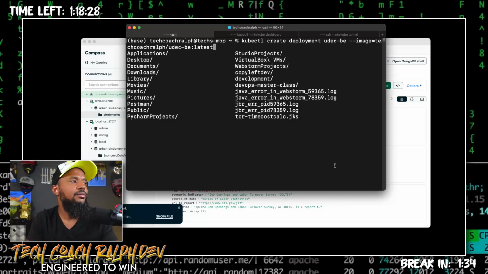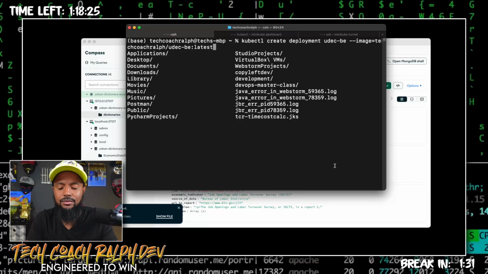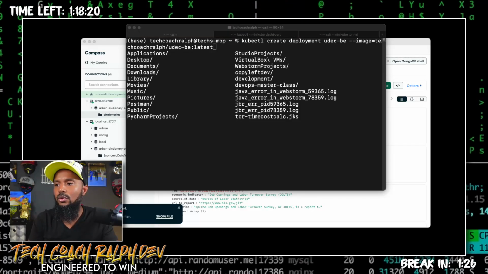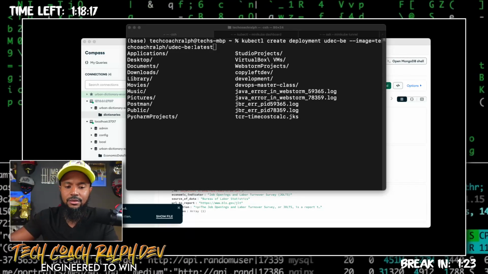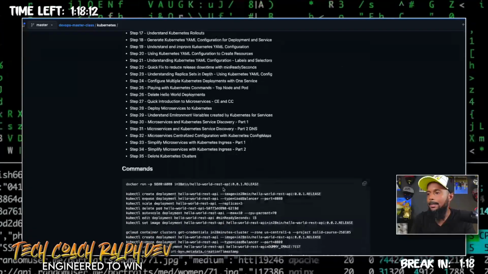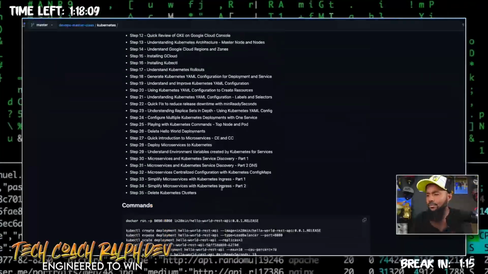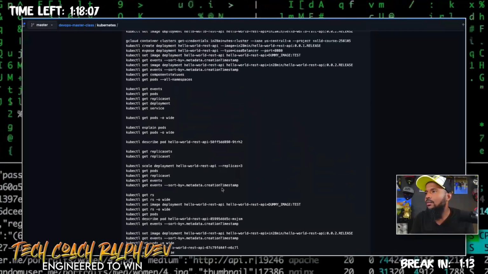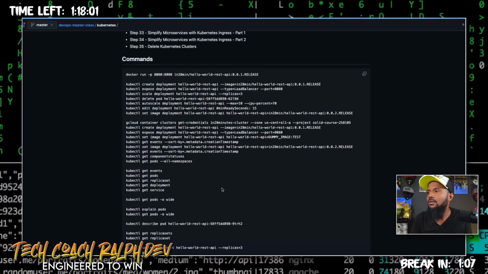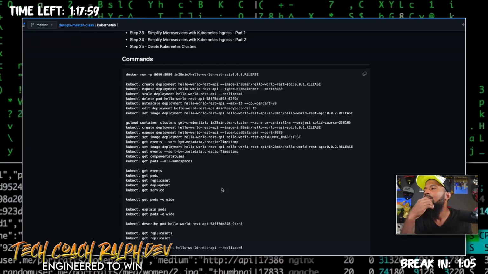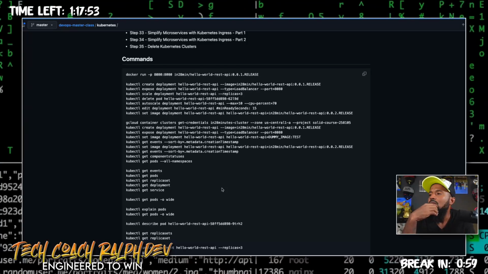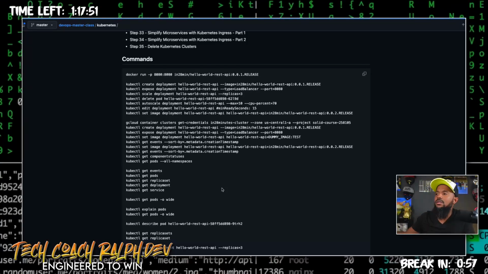Is there any? Let me take a look at the course information for Kubernetes to see. When we're creating our deployment, that's fine. You can do the port, you can delete a pod, you can auto scale.